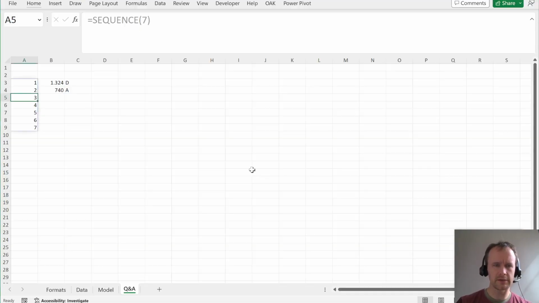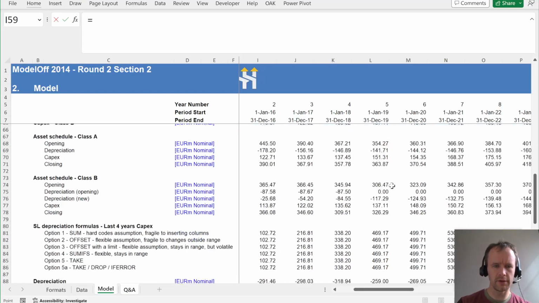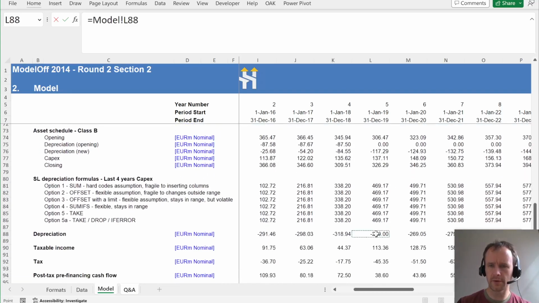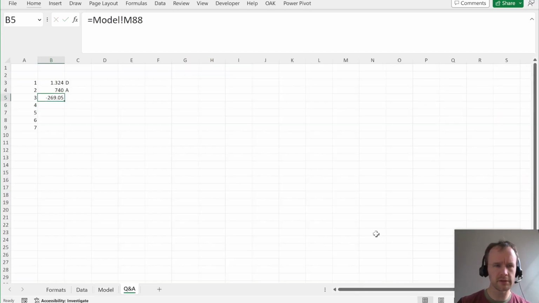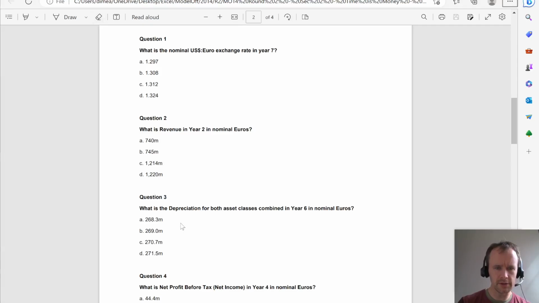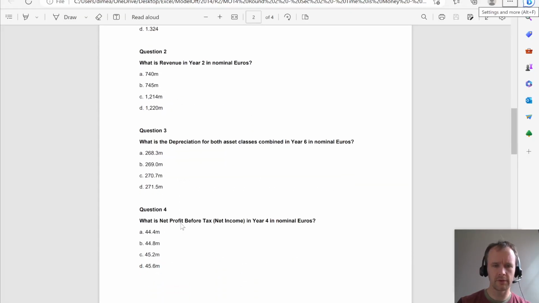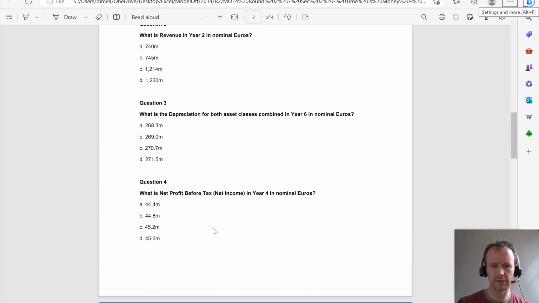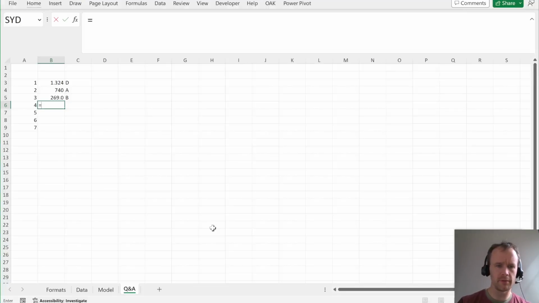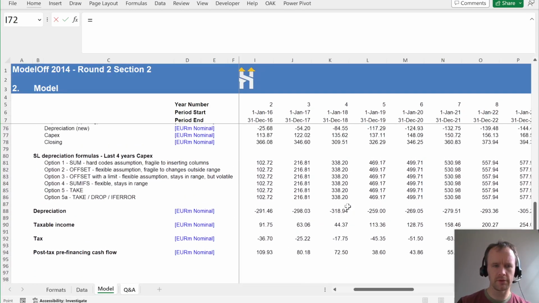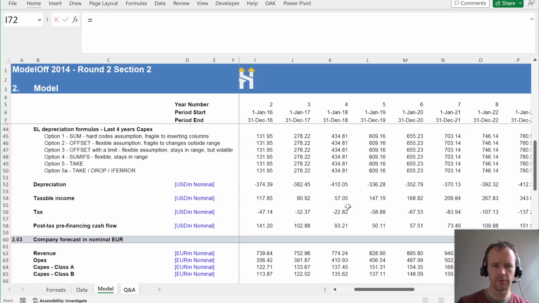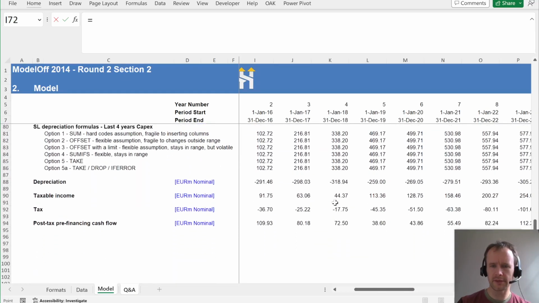Depreciation for both asset classes in year 6 in nominal euro again. Total depreciation, nominal euro, year, did I say 6? I think I said 6. And again, this one was 1 decimal place, so that's B, 269. Question 4, net profit before tax in year 4 in nominal euro. I called it taxable income.